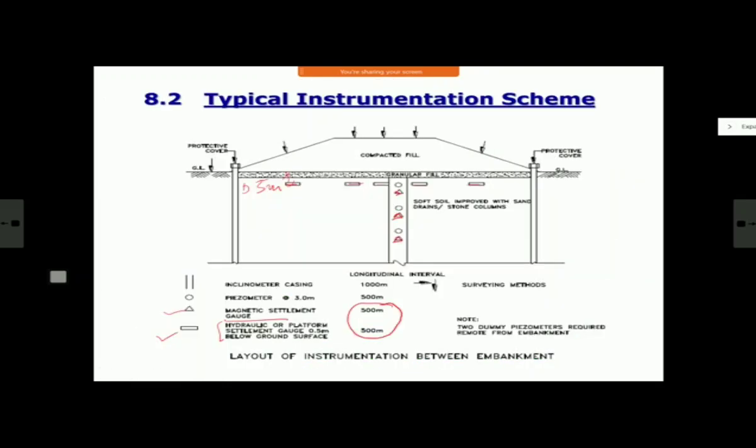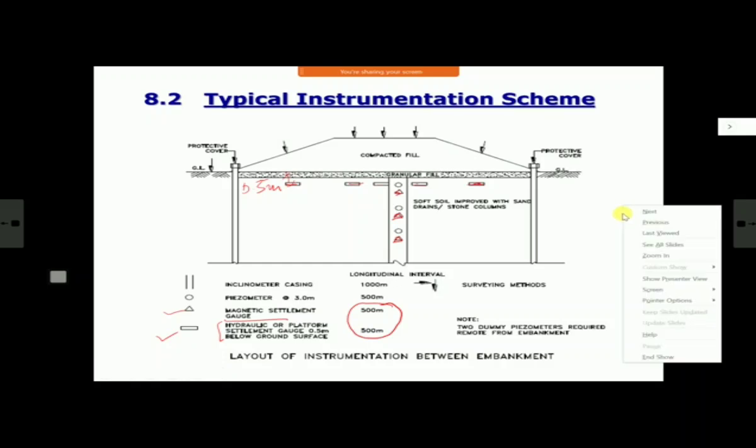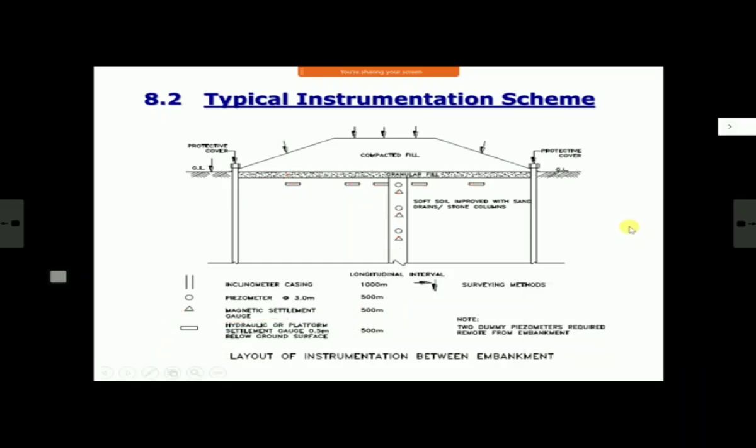So you put some settlement gauges here also, so that you measure if there is any settlement, and mostly here. So this is about the settlement gauge. This is a typical instrumentation scheme, not very complicated, very simple, which you can follow. And this is only a guideline. If your soil is varying drastically, maybe you can reduce the spacing. If soil is more or less the same and banks are less high, then maybe you can put fewer instruments.